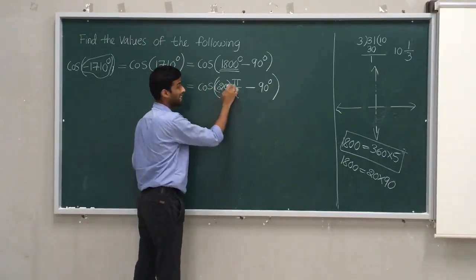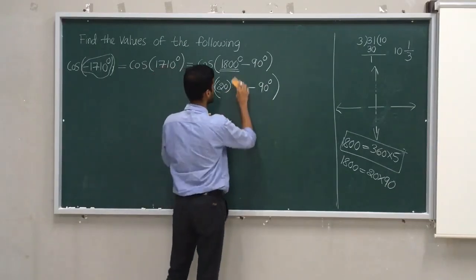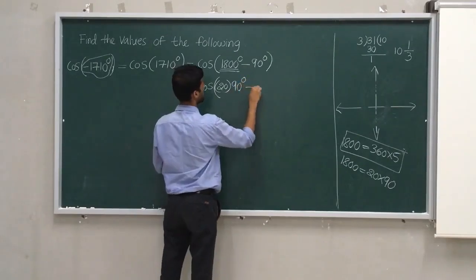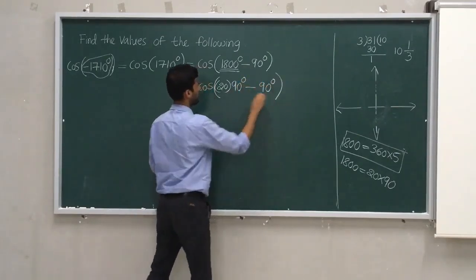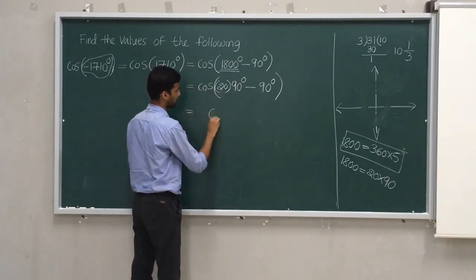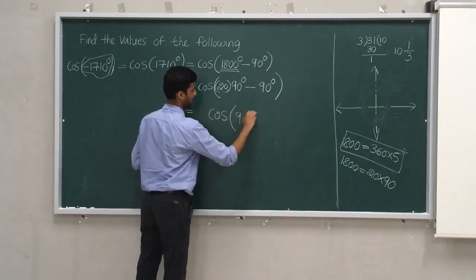Just now I got 10 into 90? 20 is an even number. Or if you are confused, not an issue, write it as 20 times 90 degree minus 90 degree. It is of the form n into 90, and n is even. N is even means the function will give the same function. So cos of the second one, cos 90 degree.